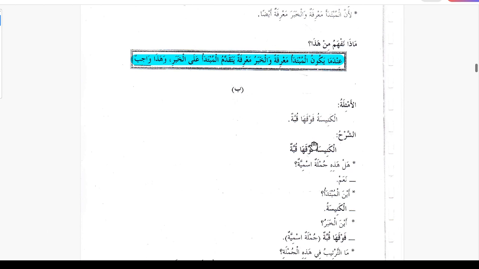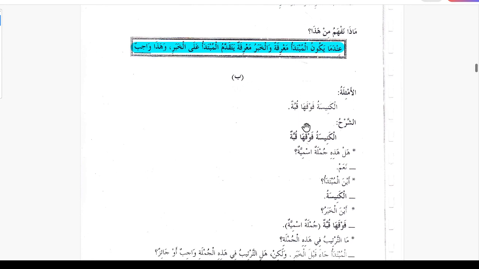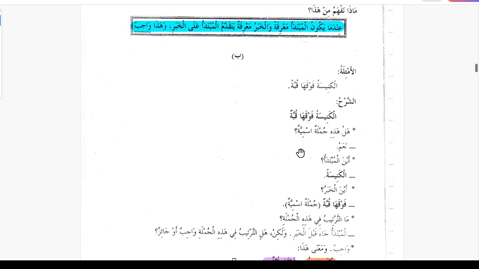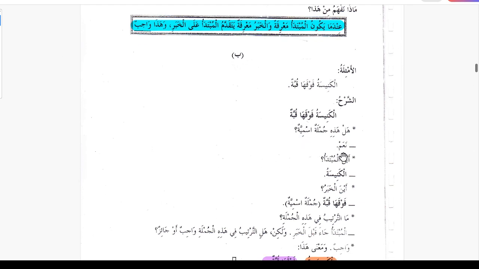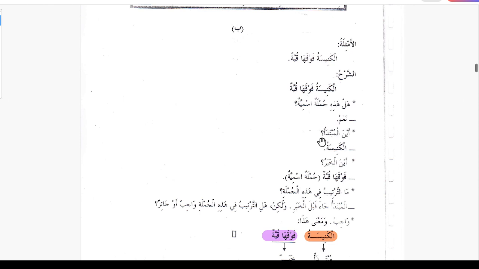There is another example here. Al-kanisatu fawqaha kubbatun. The church, above it is the dome of the church. In the explanation: Al-kanisatu fawqaha kubbatun. Hal hazihi jumla ismiya? Is that a jumla ismiya? Naam, yes. Aina al-mubtada? Where is the mubtada? Al-kanisatu, this is the mubtada.